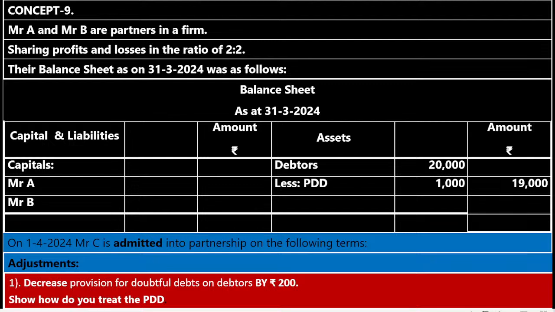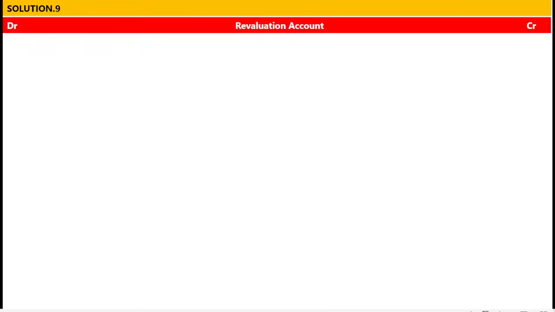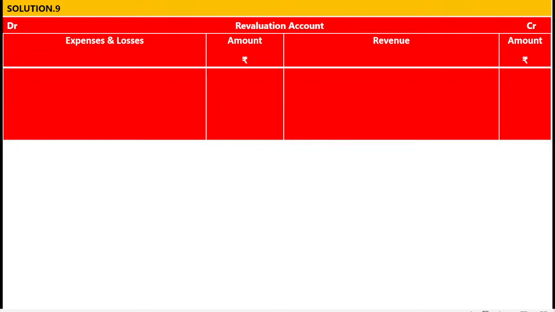Let us start the solution. Solution to concept number 9. Revaluation account. Debit side, credit side. Debit side: expenses and losses, amount rupees. Credit side: revenue, that is income, profit, gain, amount rupees. Instead of this, you can write particulars on both sides. Now in our question, PDD is decreased. So an increase in the PDD, you should write on the debit side of the revaluation account. If there is a decrease in the PDD, you should write on the credit side of the revaluation account.